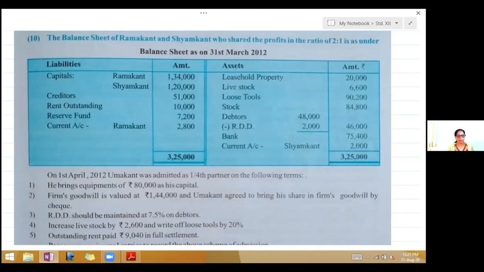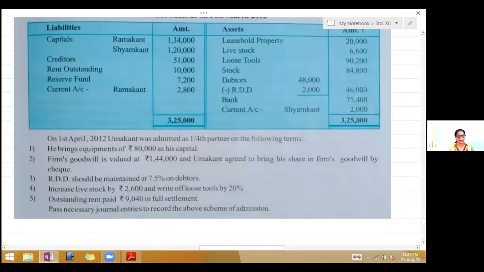Adjustments. On 1st April 2012, Umakant was admitted as 1/4 partner on the following terms. He brings equipments of rupees 80,000 as his capital. So here it is not coming in cash, but he's bringing in an asset as his capital. Second, firm's goodwill is valued at rupees 1,44,000 and Umakant agreed to bring his share in firm's goodwill by check. So we have to find out Umakant's share, which we will do.